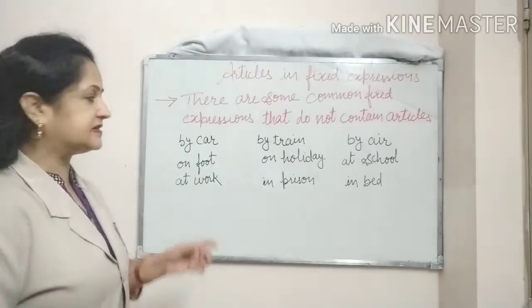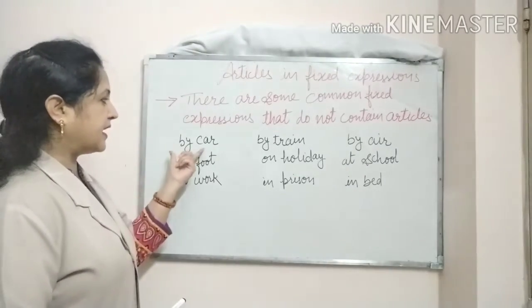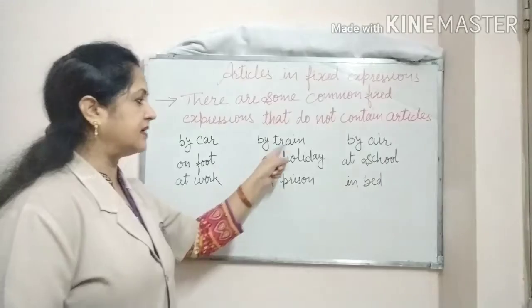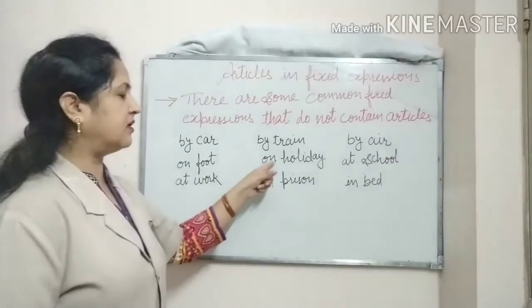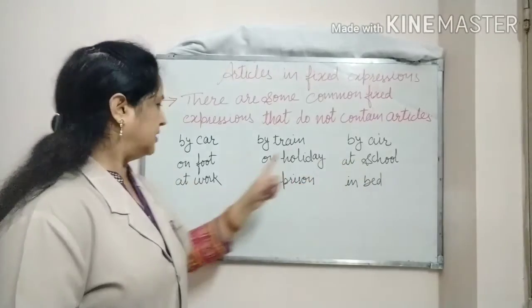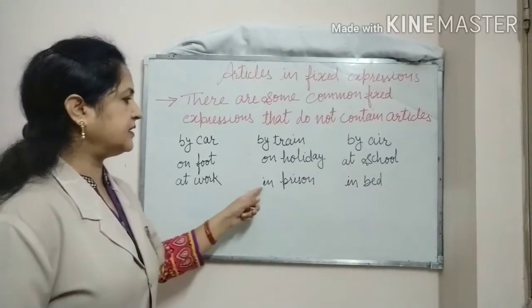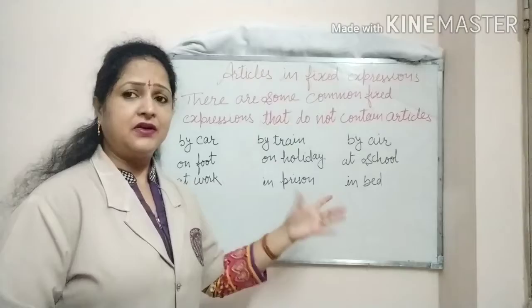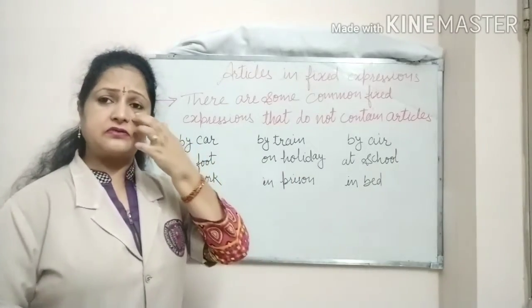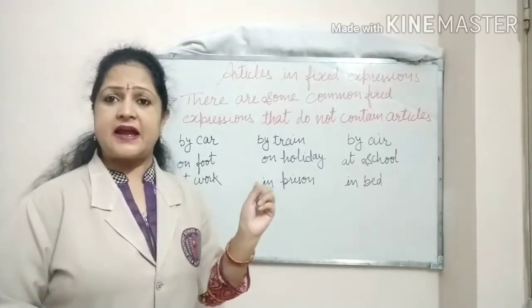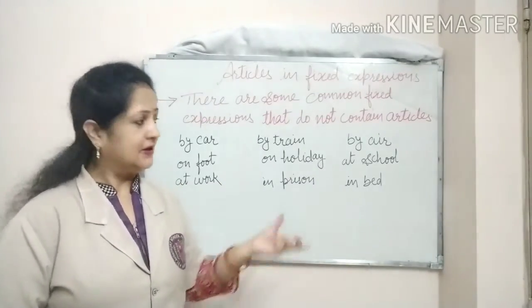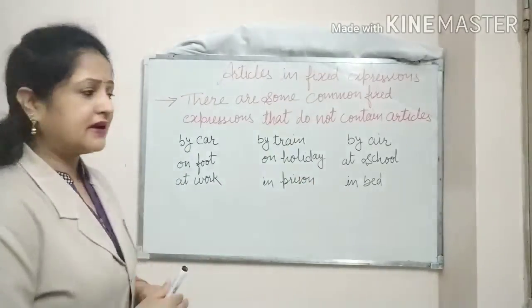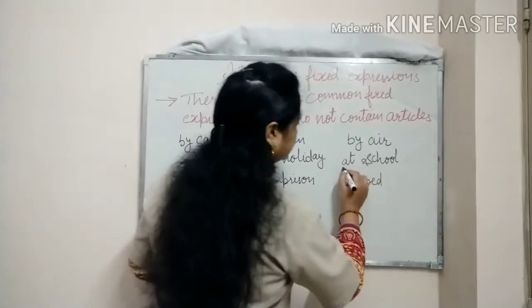So these examples are just like by car, by train, by air, on foot, on holiday, at school, at work, in prison, in bed, on leave. So there are so many expressions that do not contain articles. So let's take two examples here to understand it. So one example I am taking is at school.